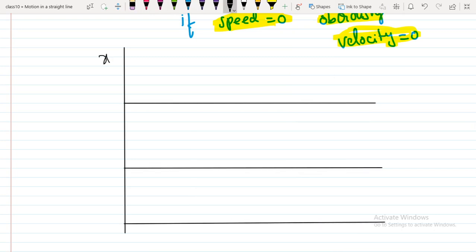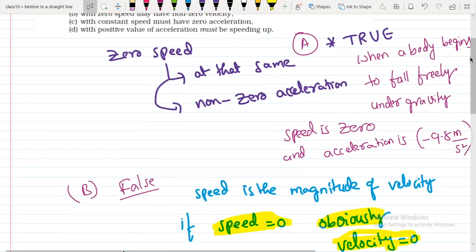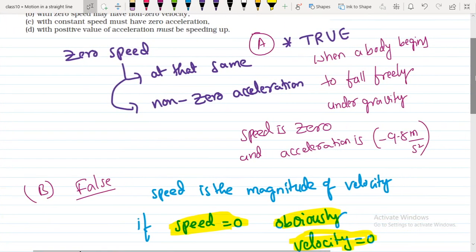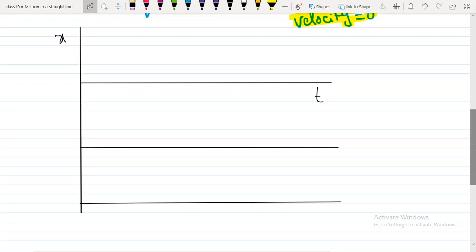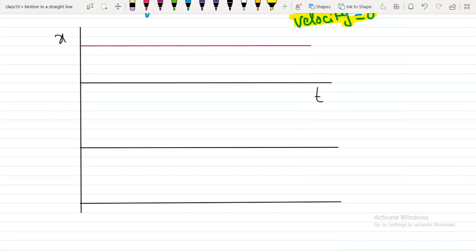So let's take position versus time. It is given that the speed is constant and must have zero acceleration. If an object is moving with uniform velocity, this is a uniform velocity displacement.